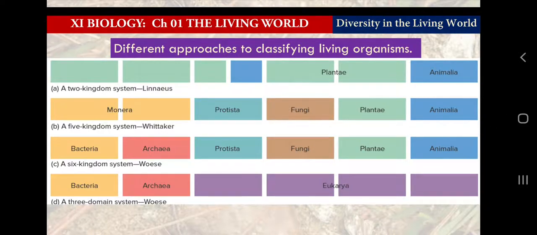This simple representation conveys a very deep meaning of biological classification: that from early times, from the time of Aristotle to modern days, why we are having different types of classification, why classification is also evolving, why we are having new ideas, new types of classification.